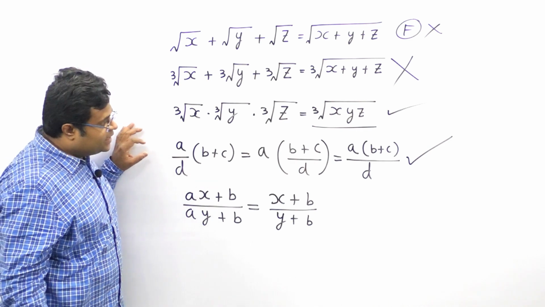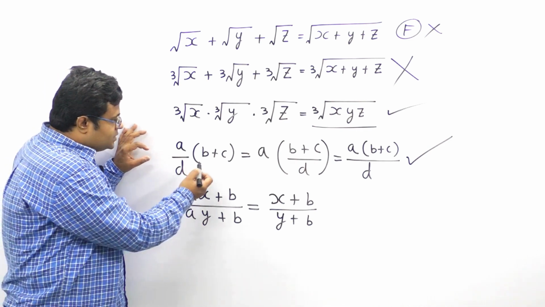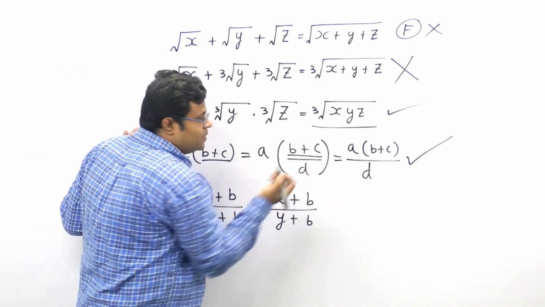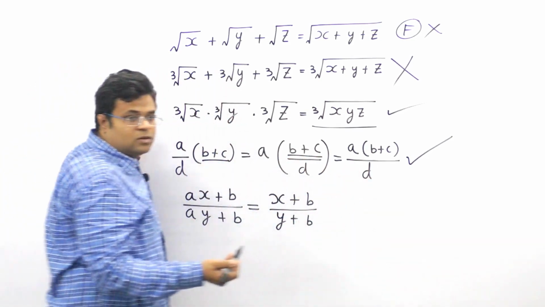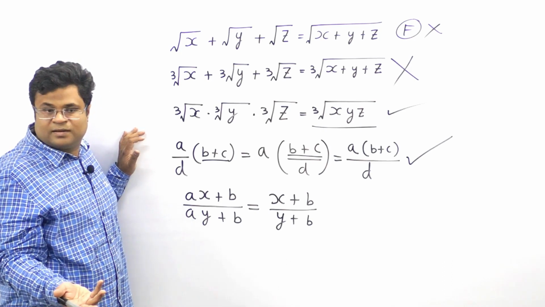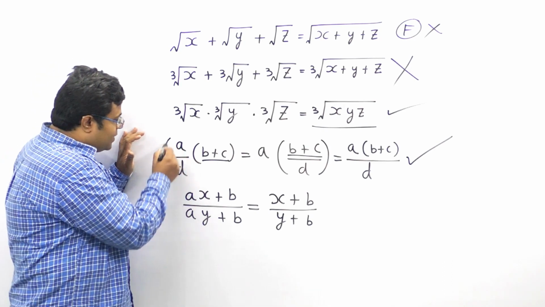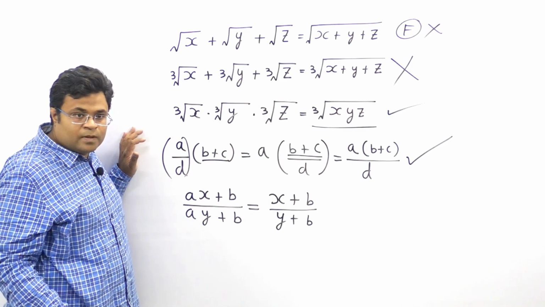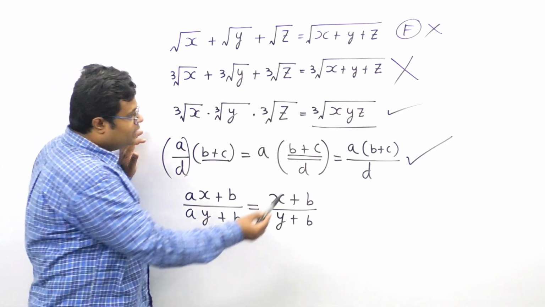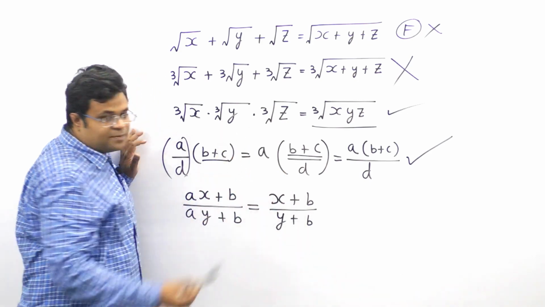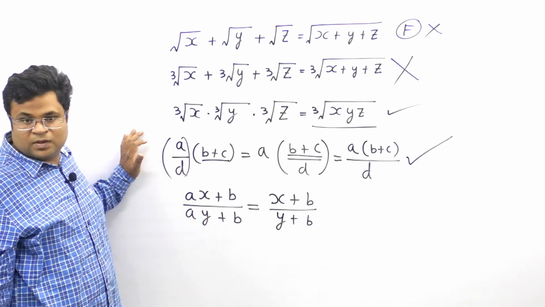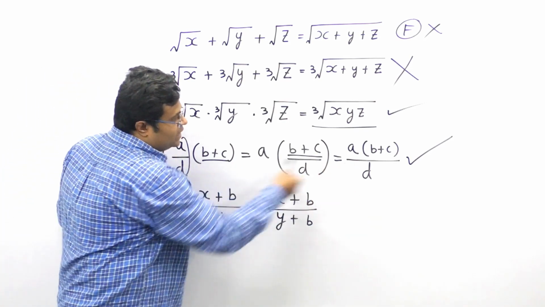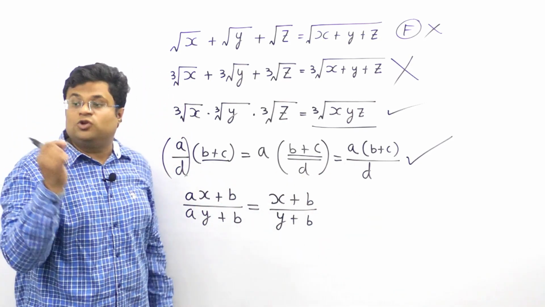So see one thing here: since B plus C is together, here also, so what difference does it make? You divide A by D separately and multiply the result with B plus C. Followed or not? Take this result, divide by D, then multiply by A. Getting what I am saying? Whatever you do, this operation is definitely true.